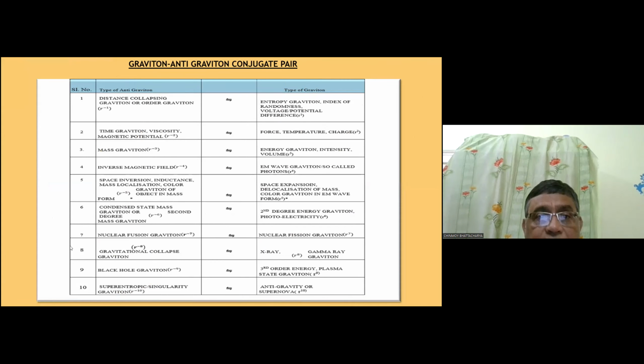Now these are the conjugate graviton pairs, as we are seeing. This is distance collapsing and entropy, time graviton and force, inverse magnetic field to EM wave. In this way you are showing black hole to plasma state. These are just conjugate pair gravitons. Now we come to the very interesting thing. As I told that I'll finish with a graviton cycle. What is that?